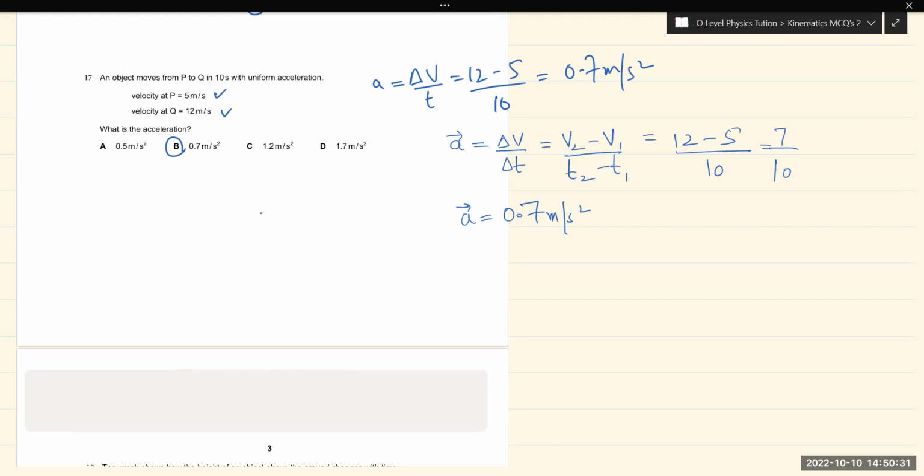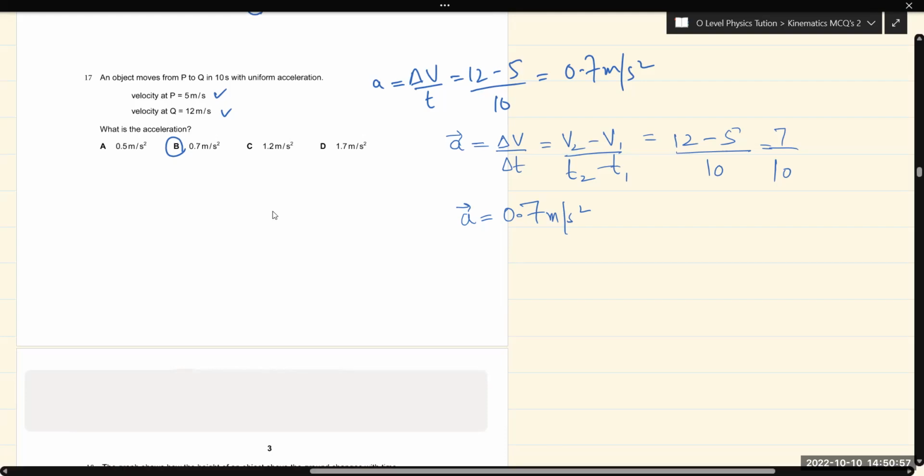The initial velocity is 5 meter per second, and as it accelerates, the velocity becomes 12 meter per second in 10 seconds. So the difference of the velocity between P and Q is 7, and the time taken is 10 seconds. So 7 divided by 10 is 0.7 meter per second squared, which is the acceleration of the object. The right option is B.